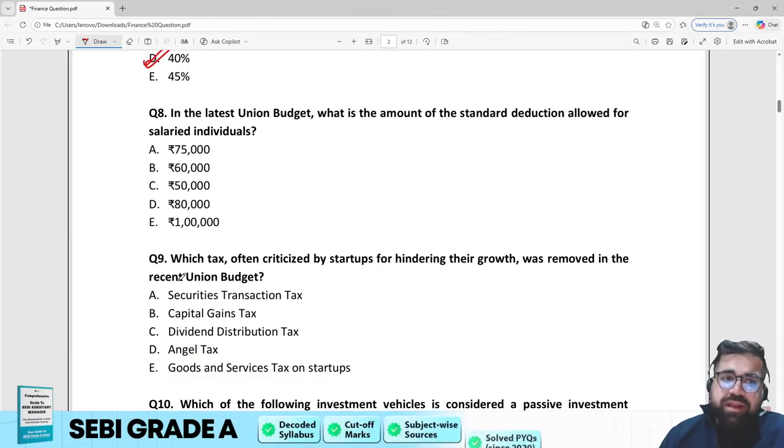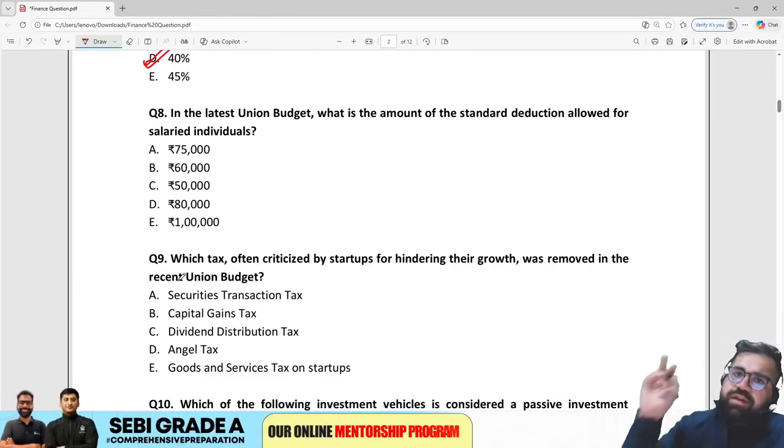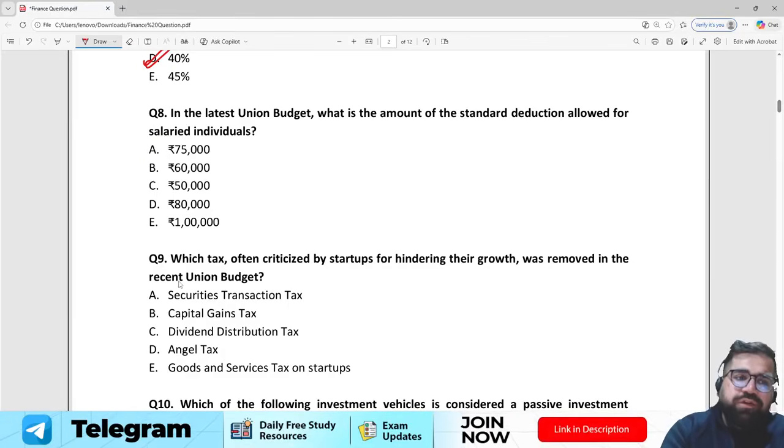Question number 8. In the latest union budget, what is the standard deduction allowed for a salaried individual? So this is a very, very important development which took place last year. By last, I mean 2024, right? Not 2025. The correct answer will be 75,000 because this was increased from 50,000 to 75,000.